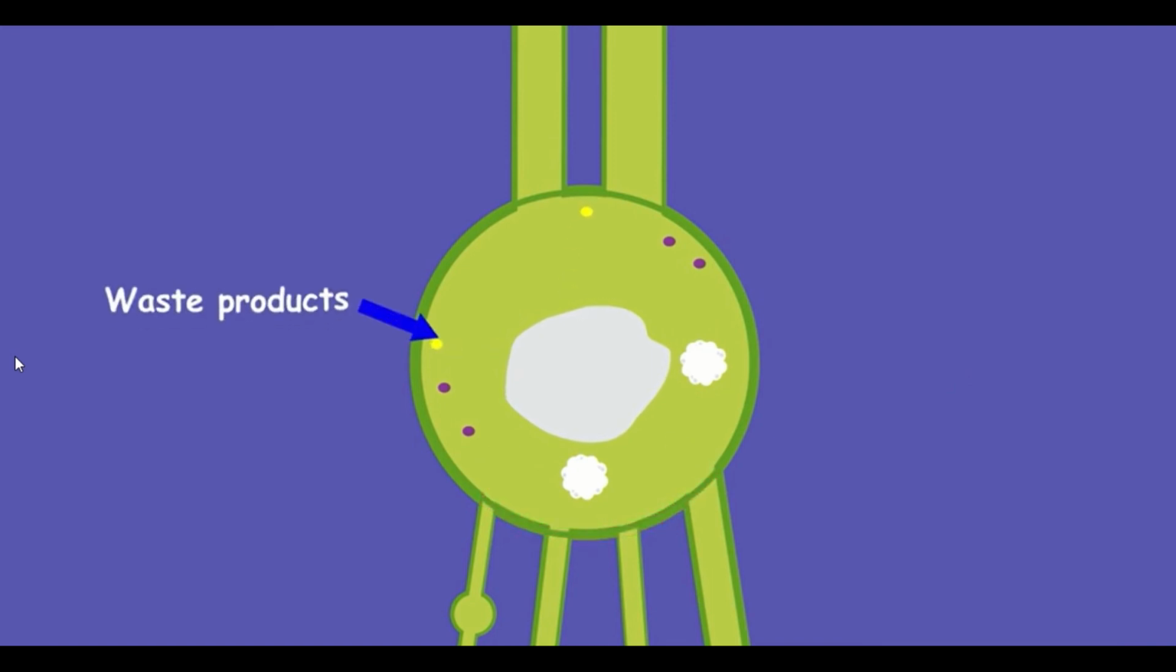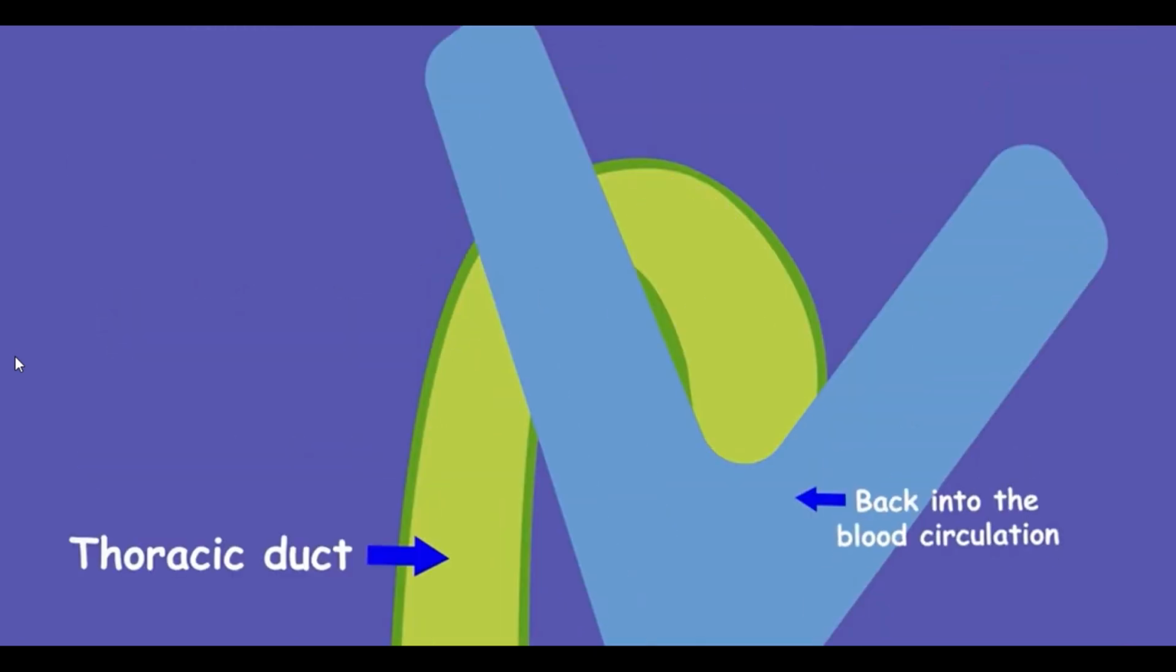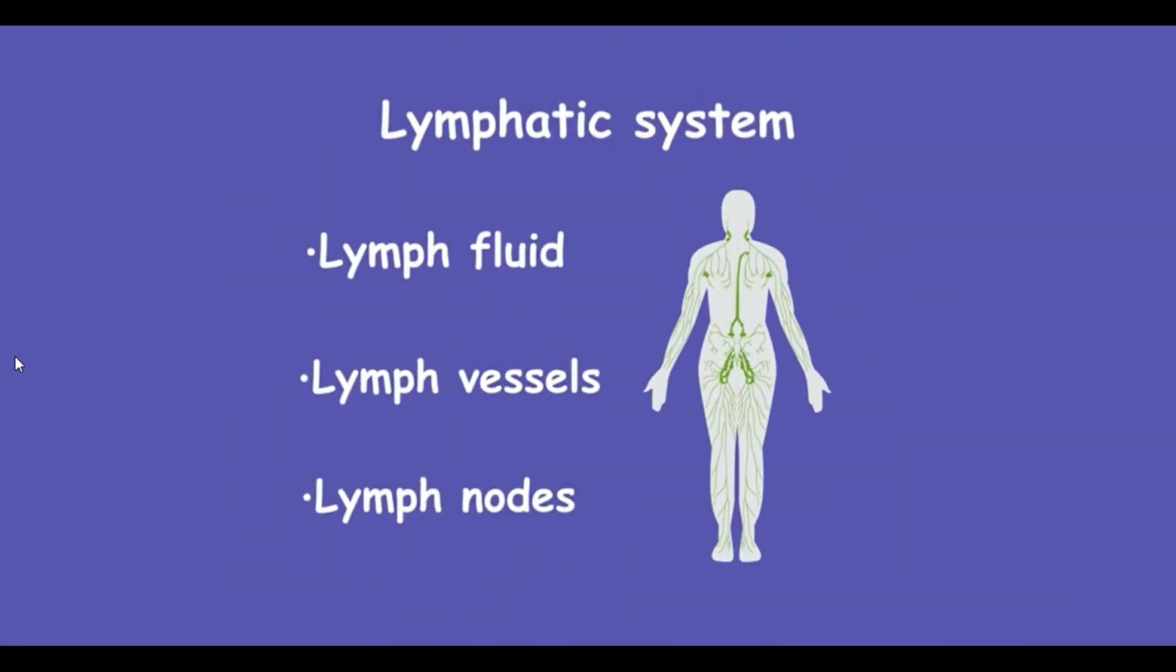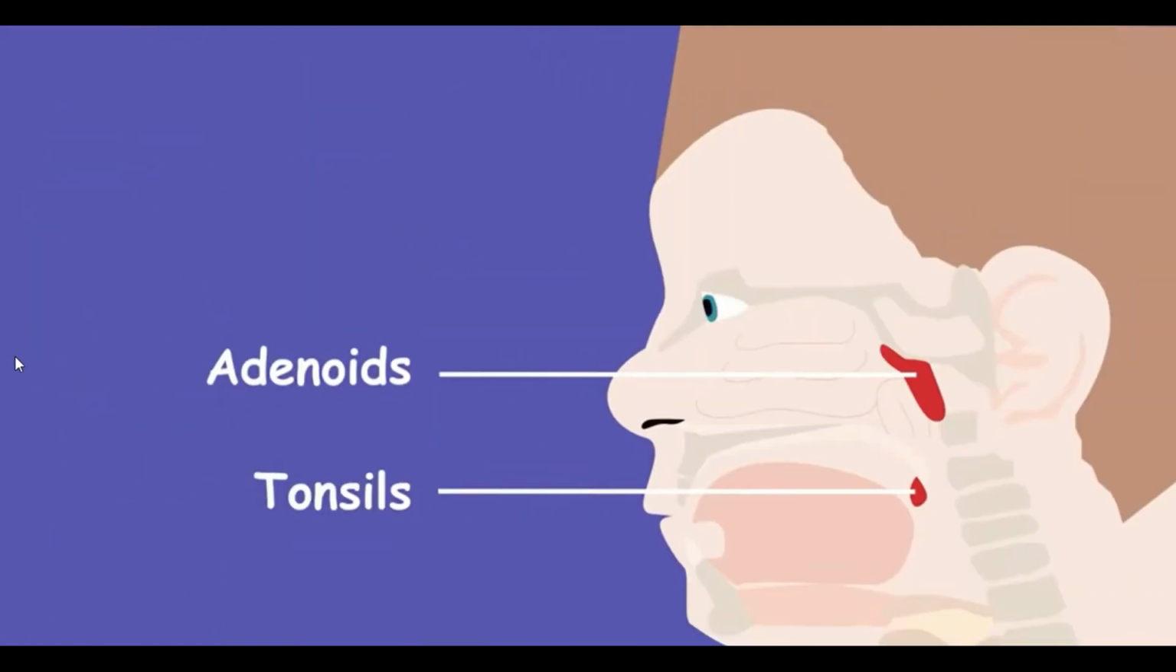The waste products and destroyed bacteria are then carried by the lymph fluid through larger lymph vessels up to the neck, where the thoracic duct empties the lymph back into the blood circulation. The bloodstream then removes the waste products from the body as it does with other waste. As well as the lymph fluid, our lymphatic system also includes a few organs like the spleen, thymus, tonsils and adenoids. This is all about the lymphatic system.